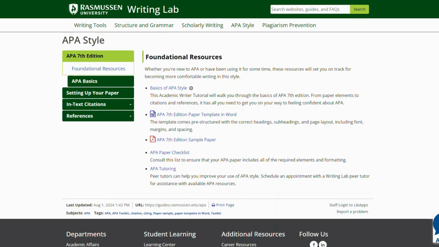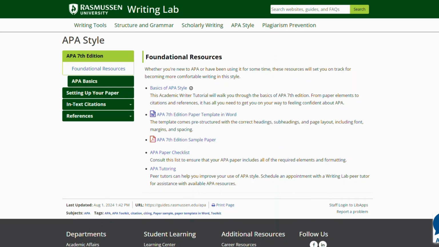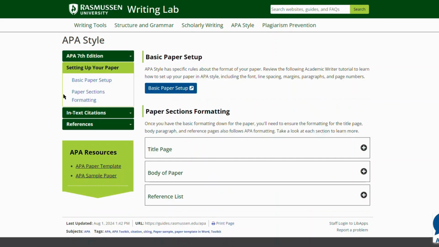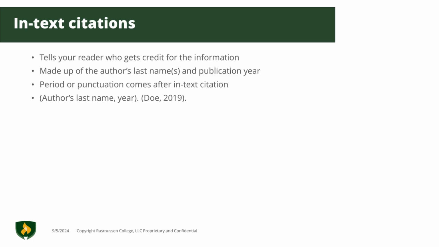This is our APA style page. You can find the APA sample paper and the APA paper template on the APA style page. There is a link on the left for help setting up your paper. Here, you can see an example page from the APA sample paper, which provides tips on formatting your paper in APA.